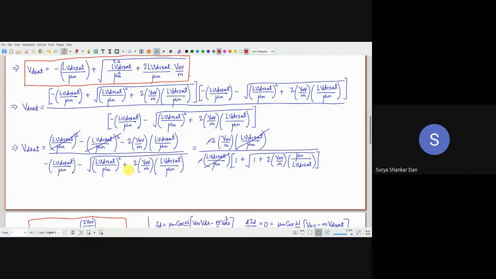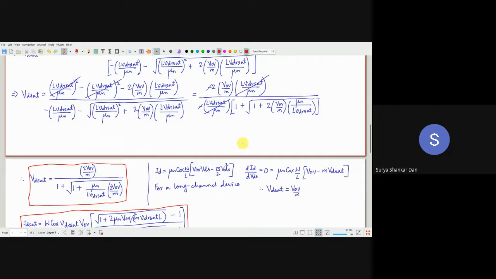All I'm going to do is take this minus L V_DR sat by mu n outside the brackets because it's common everywhere. So it is 1 plus this, and interestingly this minus minus cancels, and L V_DR sat by mu n gets cancelled. So finally our expression becomes twice V_OV by m divided by this.